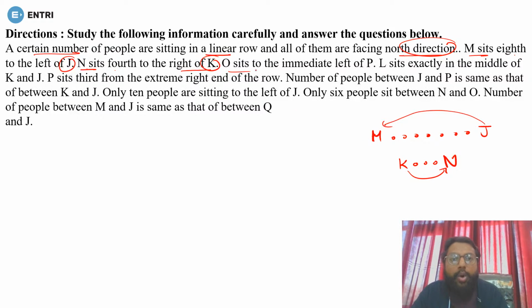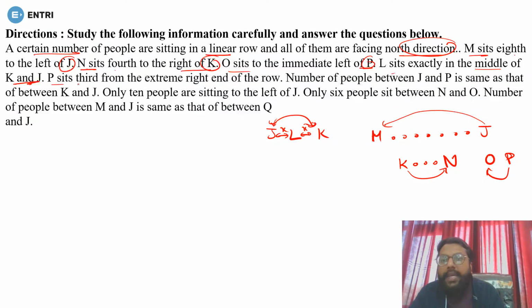Okay, now O sits immediate left of P. Now O should be immediate left of P. Done. L sits exactly in the middle of K and J. Now what we have is L exactly between K and J. So L should be exactly between K and J. Exactly means the distance, this is X, this should be X. Yes or no? But we don't know who is to the left and who is to the right of L.